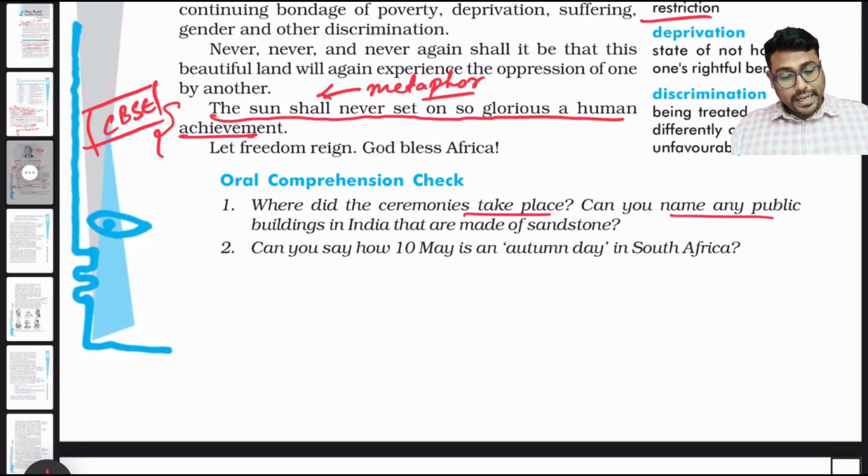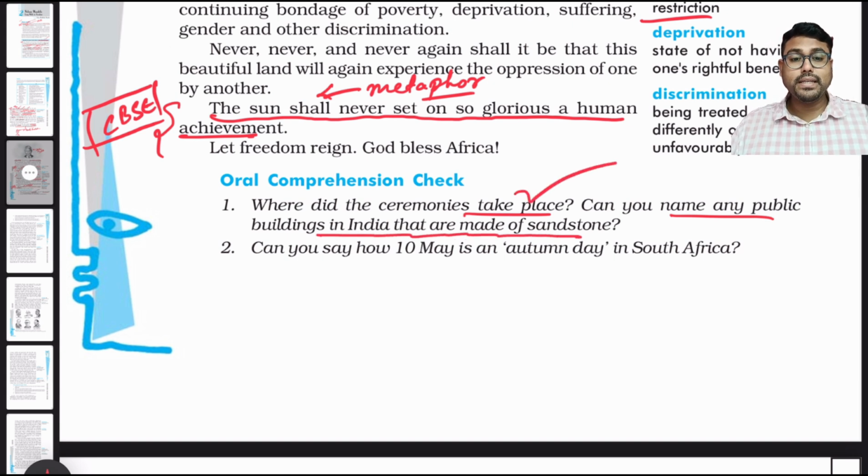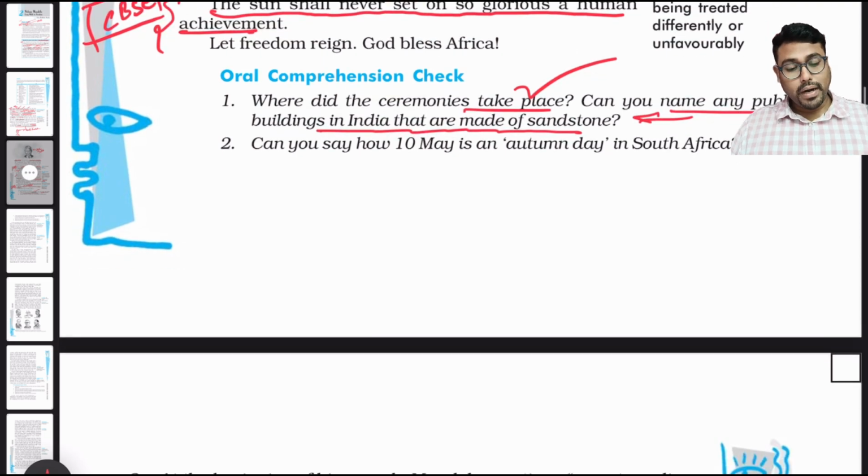Where did the ceremony take place? Can you name any public building in India that is made of sandstone? Yes, the ceremony took place in the sandstone amphitheater. Some places that are similar are the Supreme Court, as I have said, and also the colonial buildings such as the Parliament, which was before the new Parliament.